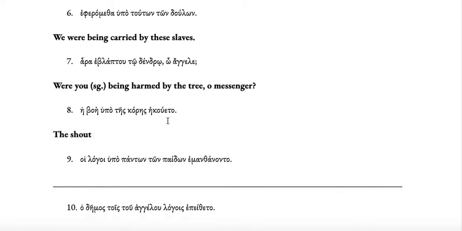Then in number 8, he boe means the shout. And then you have ekoueto. This is the imperfect passive from akouo. So was being heard. Hupo plus genitive, hupo tes kores, by the girl.